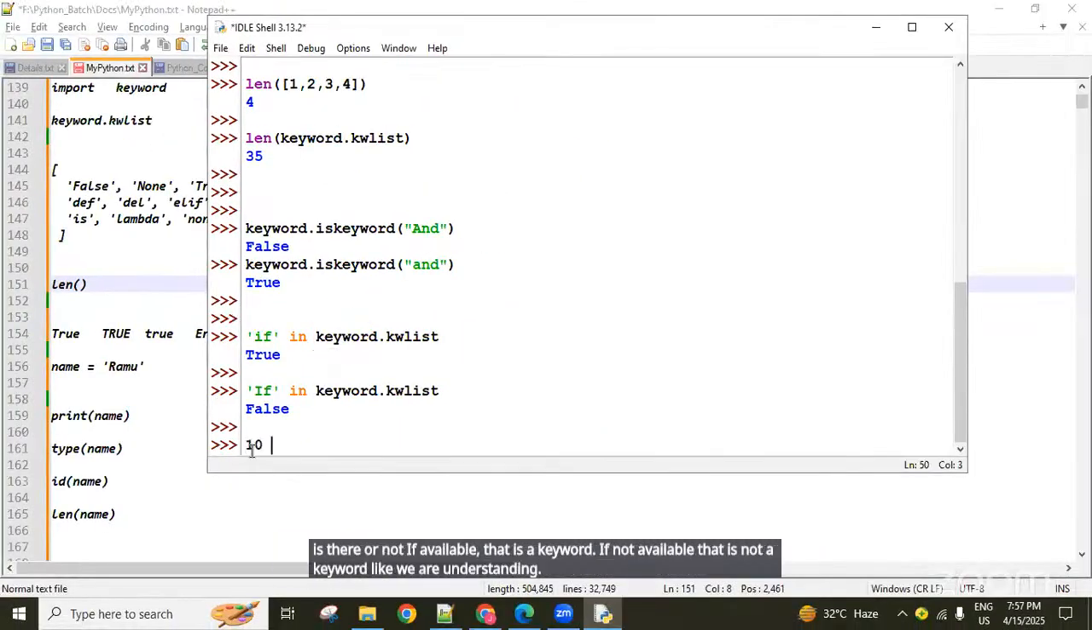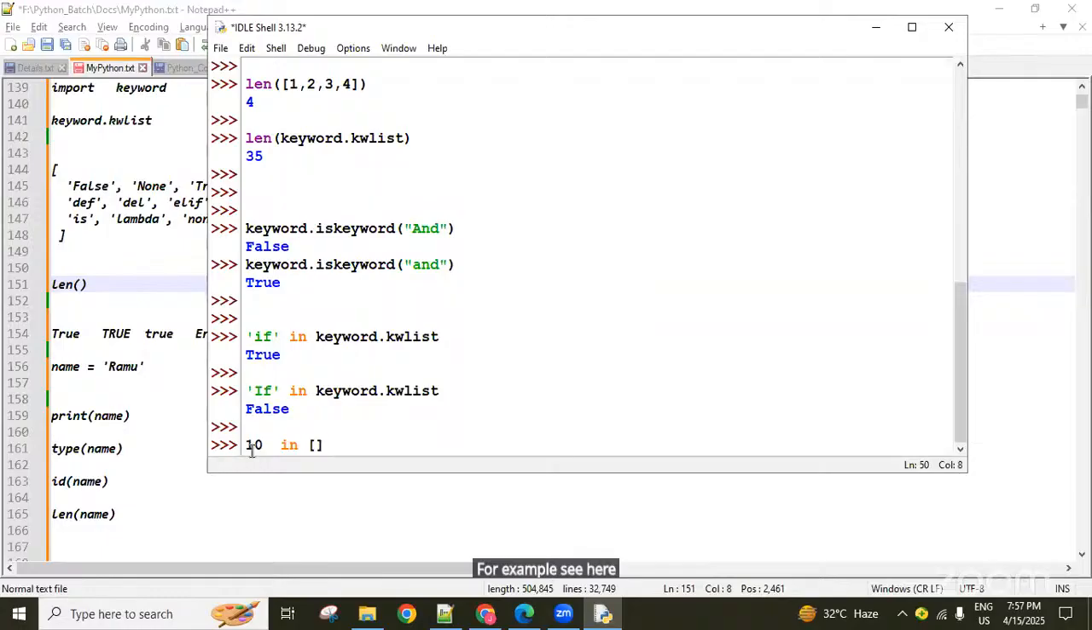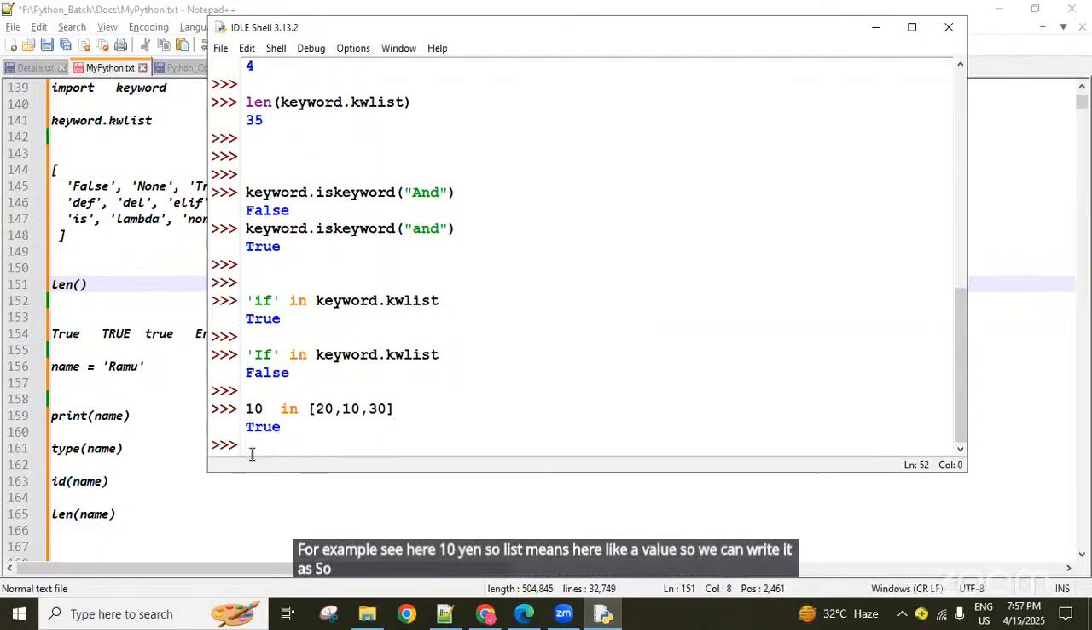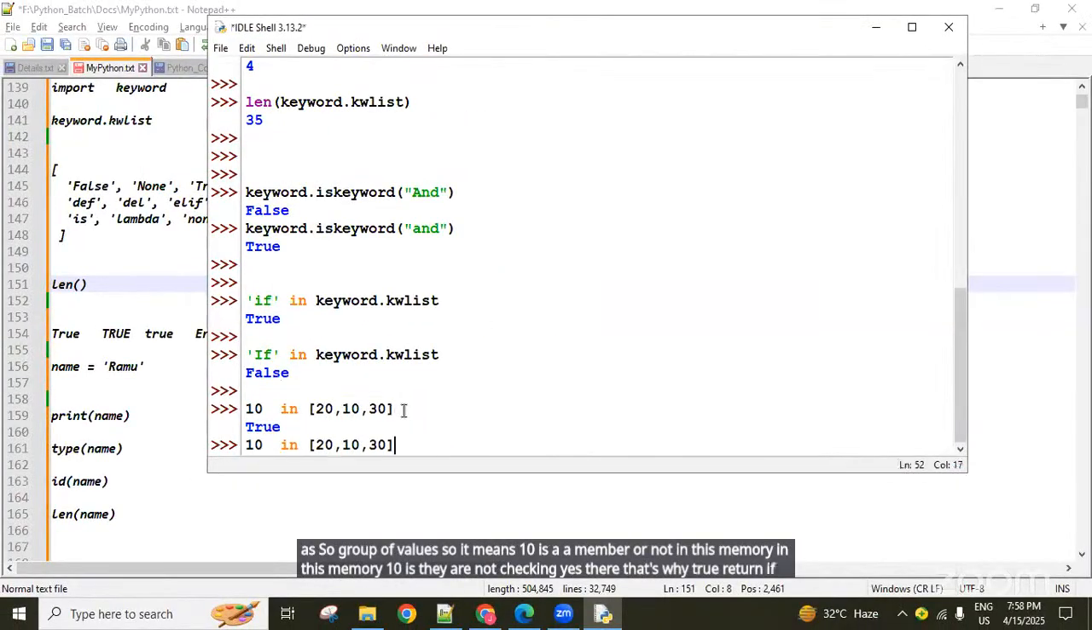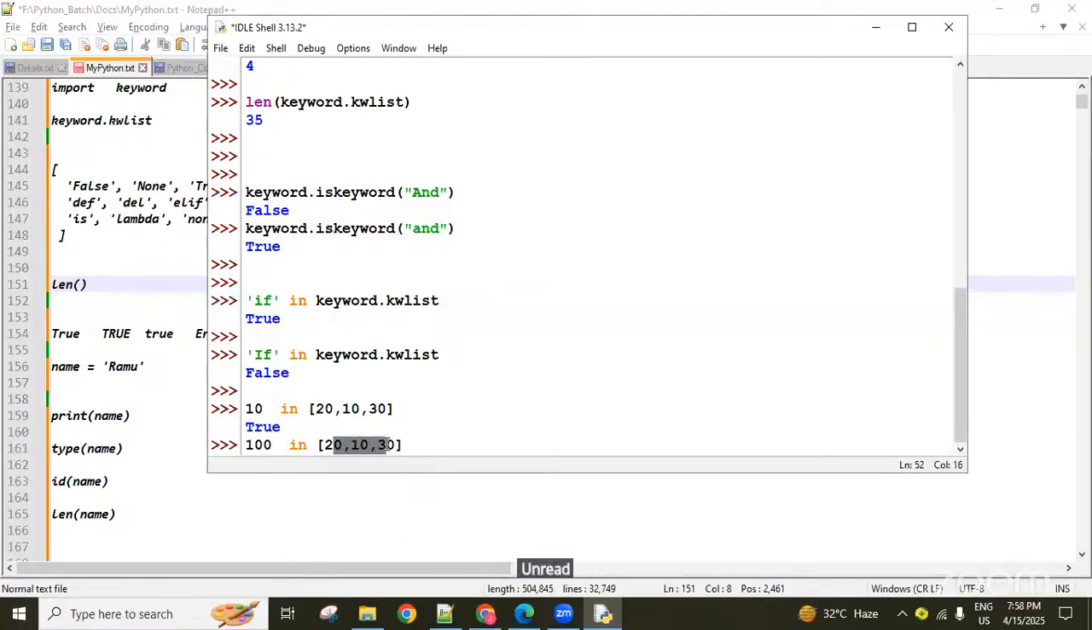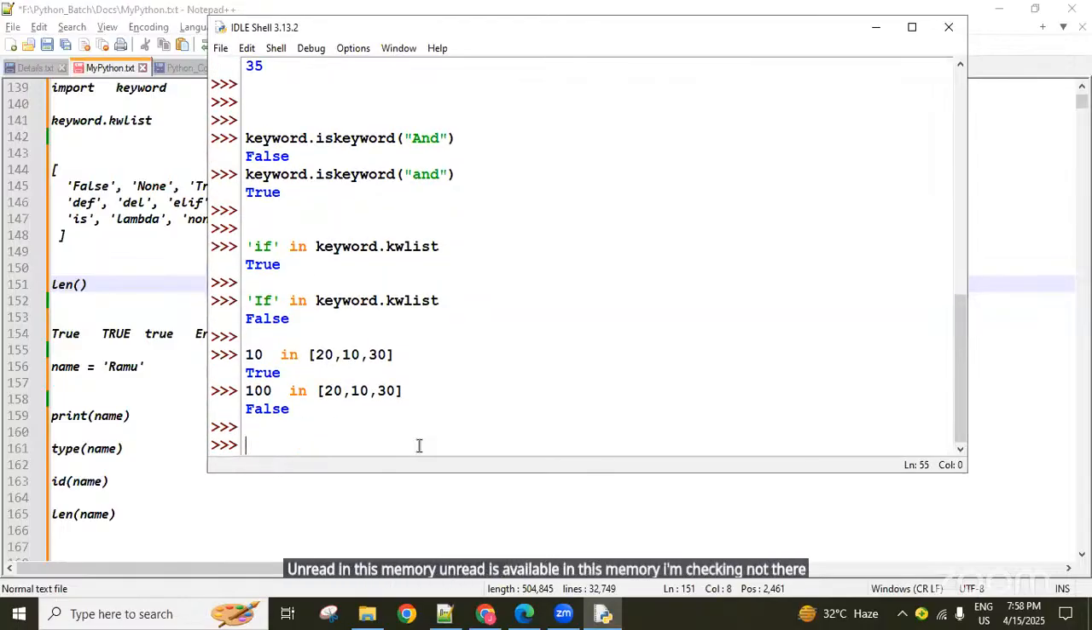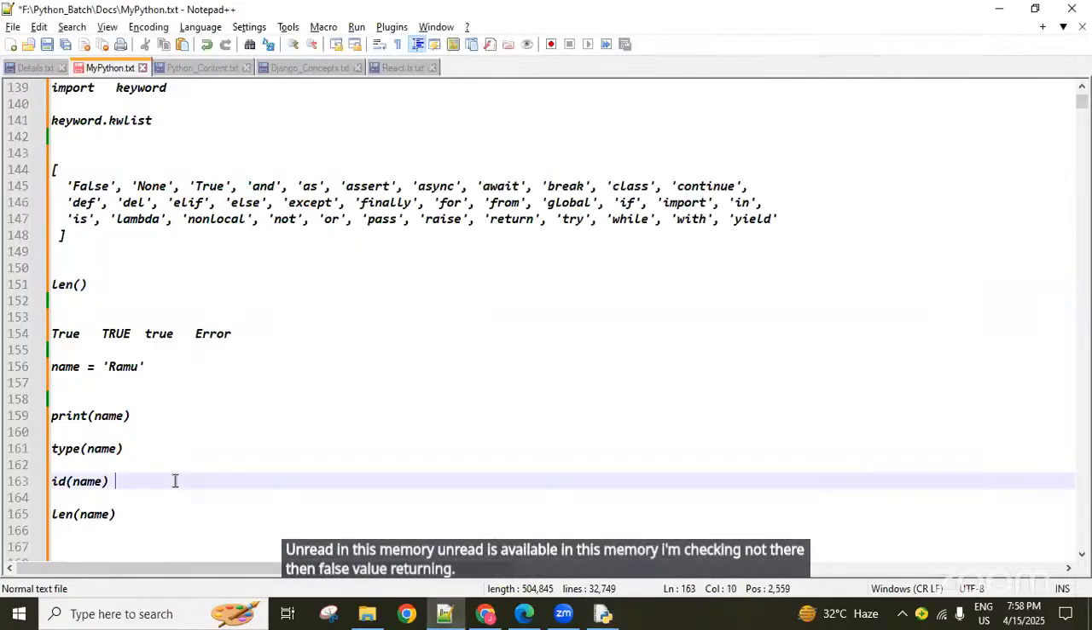For example, see here, 10 in a list. Here we can write values, guys, a group of values. It means we check whether 10 is a member of this memory or not. Yes, it is there. That's why true returns. If not there, then false returns. For example, 100. I'm checking whether 100 is available in this memory. Not there. Then a false value is returned. So this is about the keywords, guys.